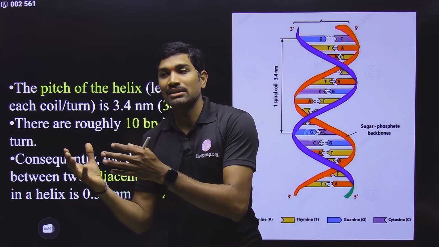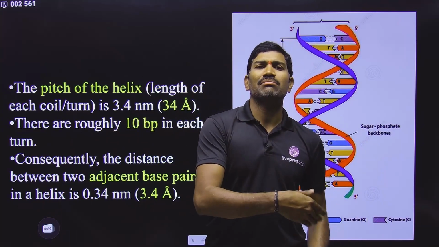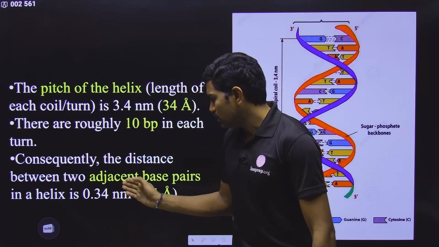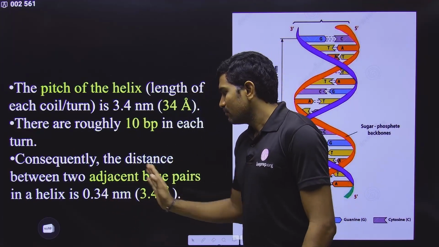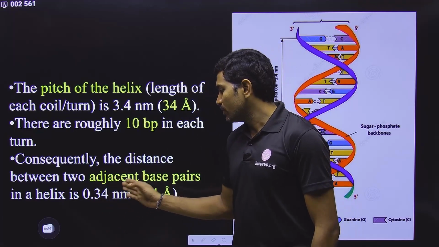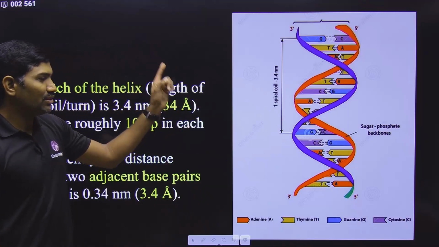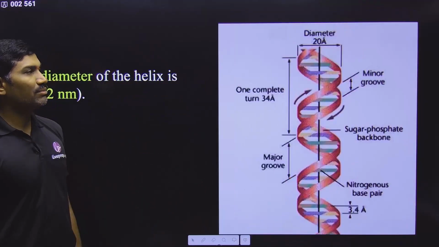When you are converting the number of base pairs or nucleotides into micrometer, millimeter, nanometer, what you need to do? You need to multiply with the distance between 2 adjacent base pairs, that is 0.34 nanometer or 3.4 angstroms. Okay, this is what we need to do. So this is one important piece of information we need to remember.